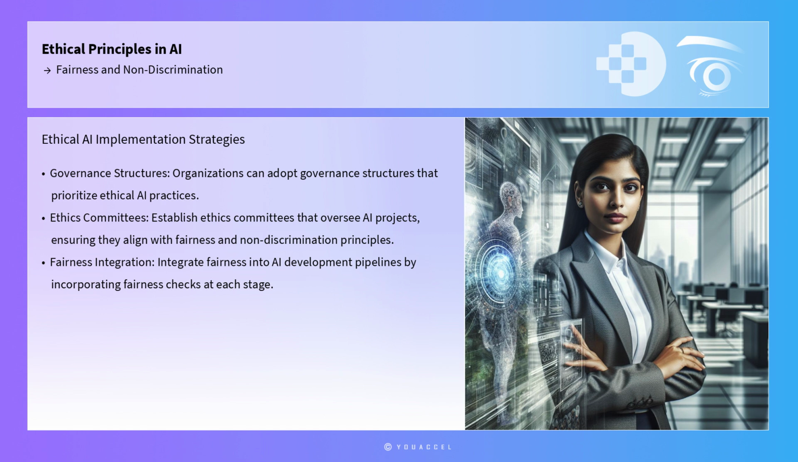To facilitate the implementation of these frameworks, organizations can adopt governance structures that prioritize ethical AI practices. This includes establishing ethics committees that oversee AI projects, ensuring they align with fairness and non-discrimination principles. Additionally, organizations can integrate fairness into their AI development pipelines by incorporating fairness checks at each stage, from data collection to model deployment. This proactive approach ensures that fairness considerations are not an afterthought, but an integral part of the AI development process.